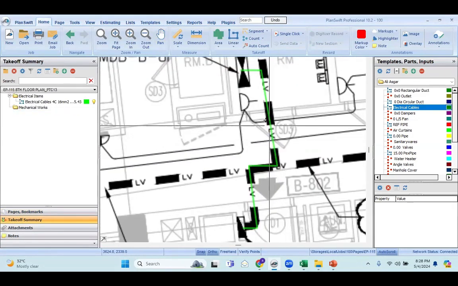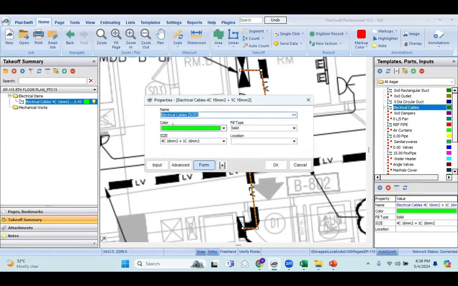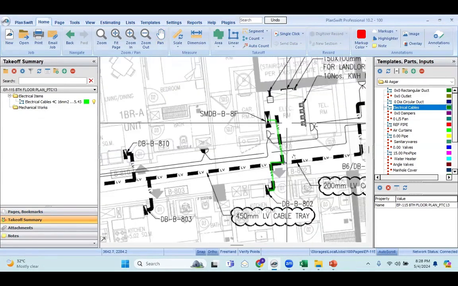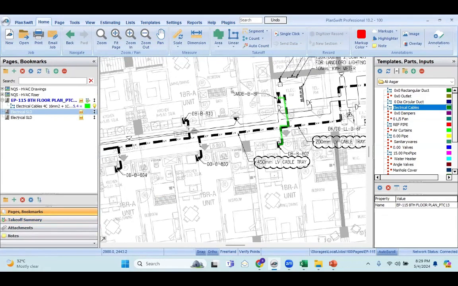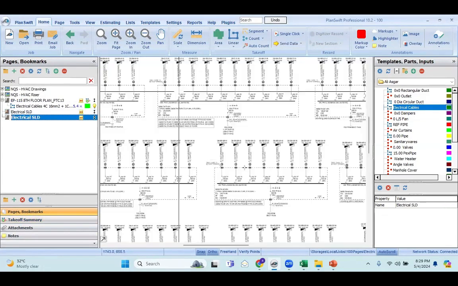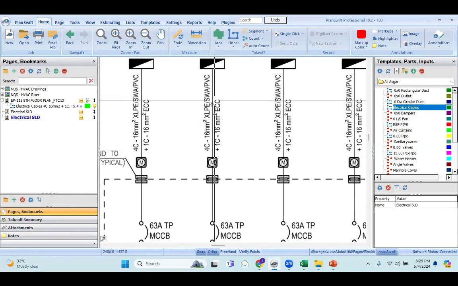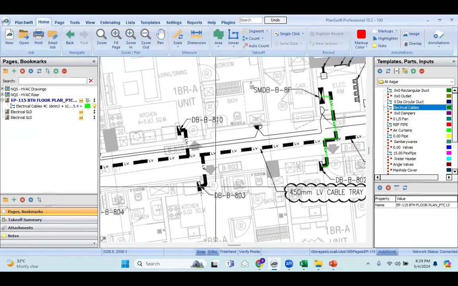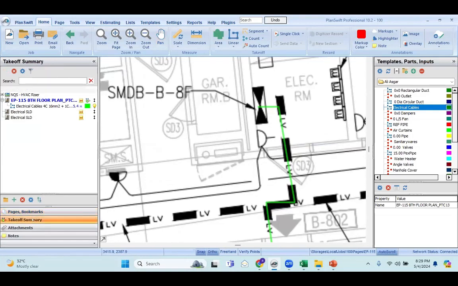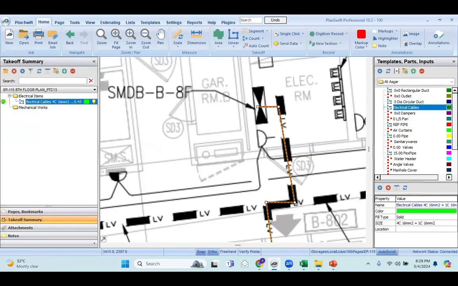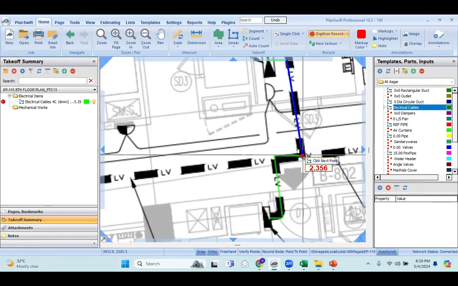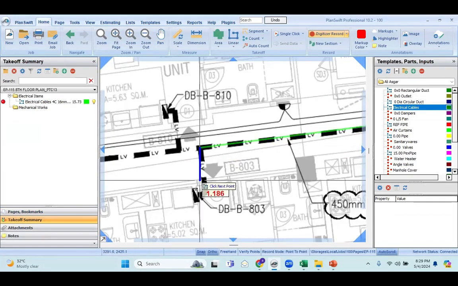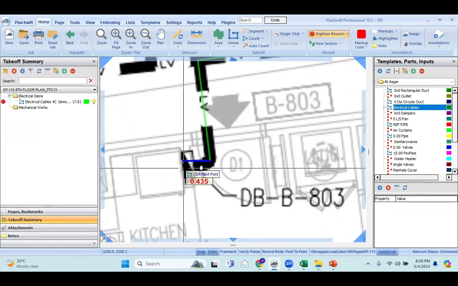If you click on takeoffs, you will find this particular cable: electrical cable, 4 core 16 mm square plus single core 16 mm square. This is the cable. So I'll go back again to my SLD. The next cable is also the same size, 4 core 16 mm, single core 16 mm. I'll go back again. This is DB number 2. I'll go to takeoff and take this cable again from here. So this is my DB number 2 where the same cable is going.